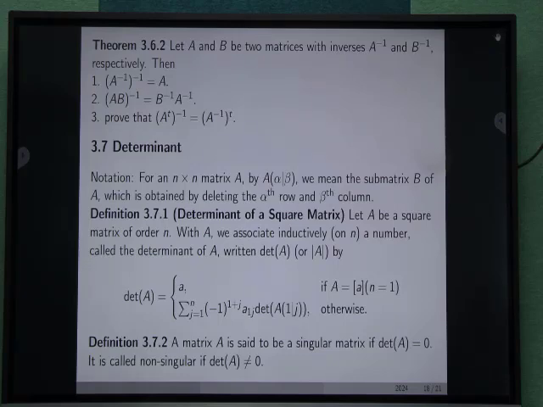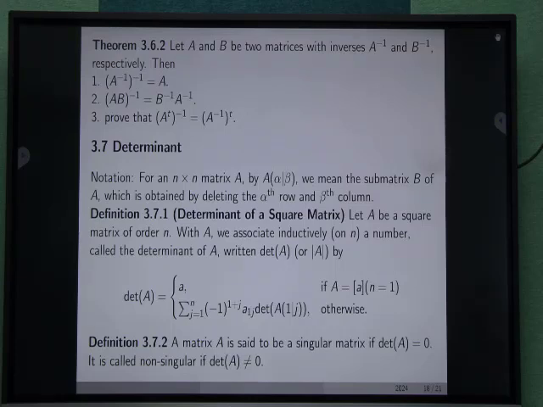Determinant. For any n × n matrix A, the minor means a submatrix B of A which is obtained by deleting the αth row and βth column. Determinant of a square matrix. Let A be any square matrix of order n.